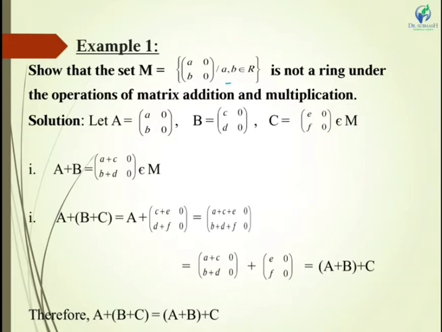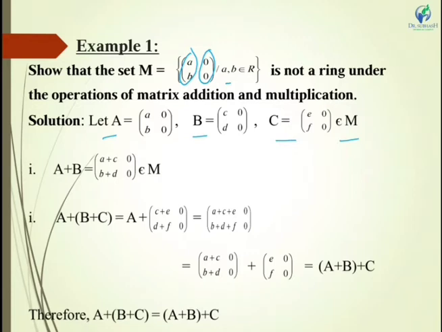Here there are 2 real numbers which may be 0 or may not be 0, but this column is always 0. For such type of matrix, we need 3 elements first of all, so we are taking 3 matrices A, B and C, which are of the form of matrix M, of the set M.